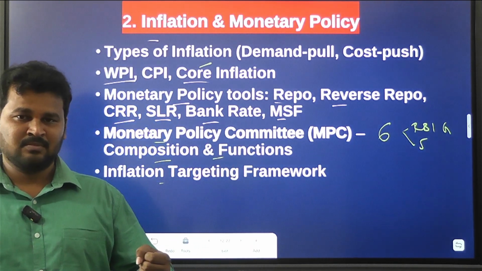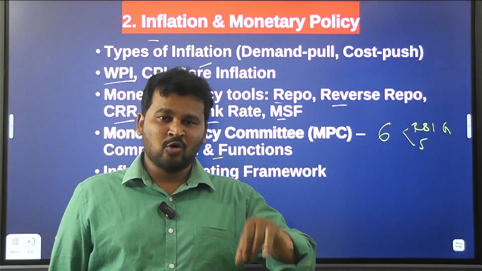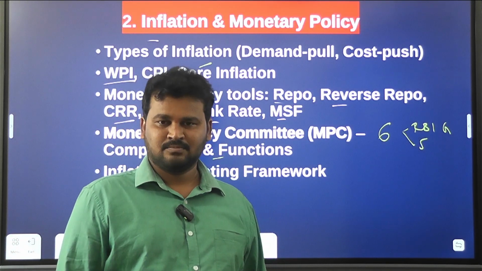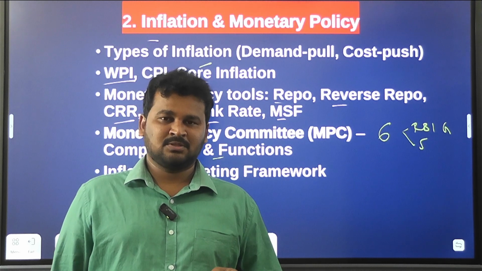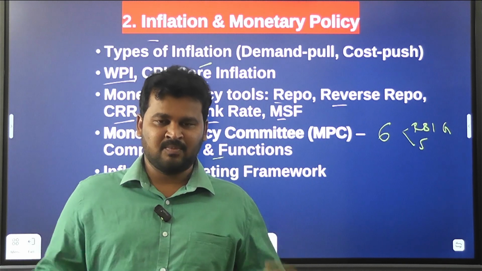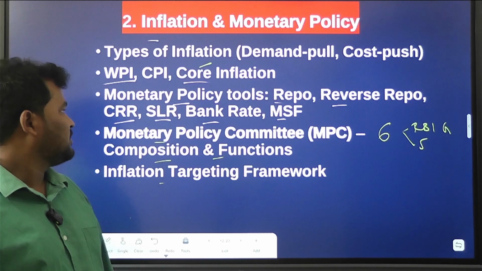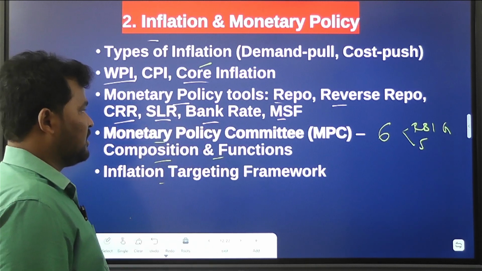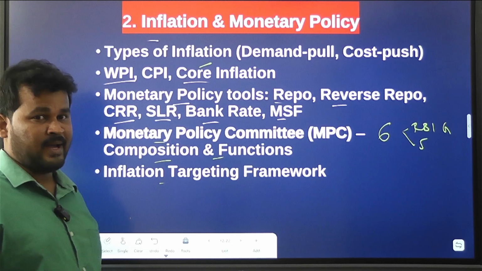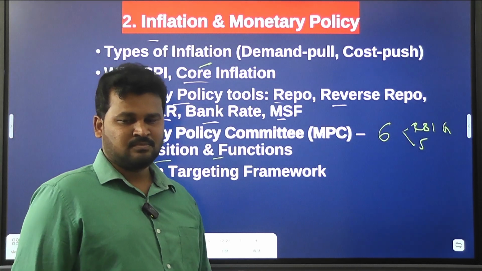Expansionary measures means pumping more money into the public; contractionary measures means removing money from the public. This is done through policy tools like repo, reverse repo, CRR, SLR, and bank rate.